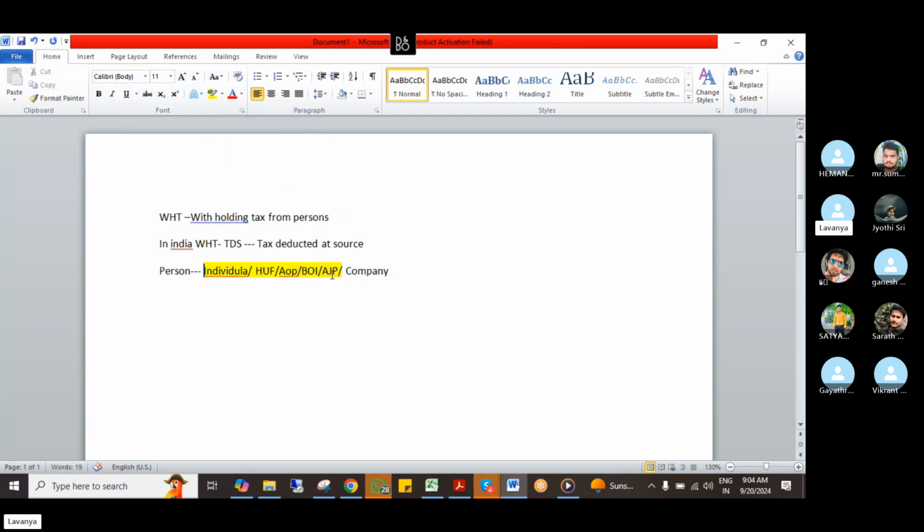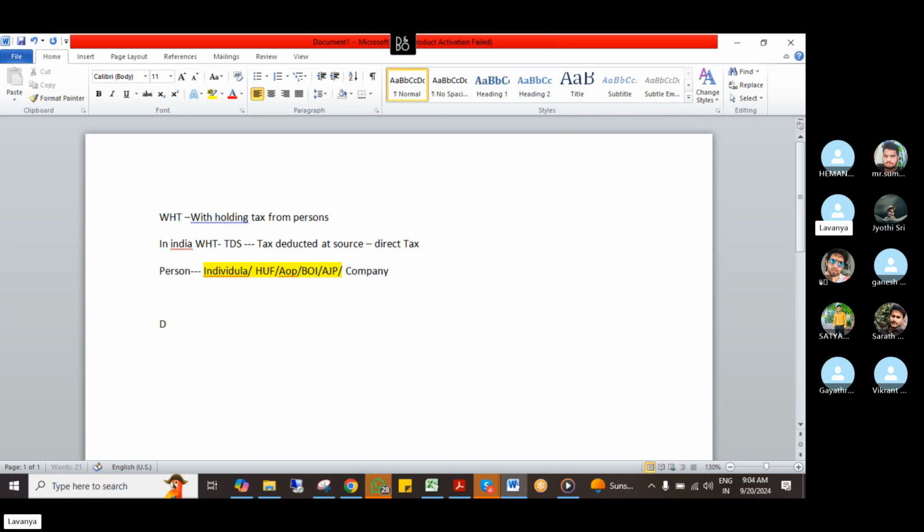We have two types of sections: one is company and the other is other than company. Other than company includes HUF, AOP, BOI. This is one topic: the meaning of withholding tax, and we discussed who the persons are. I told you it's a direct tax, and GST is the indirect tax.